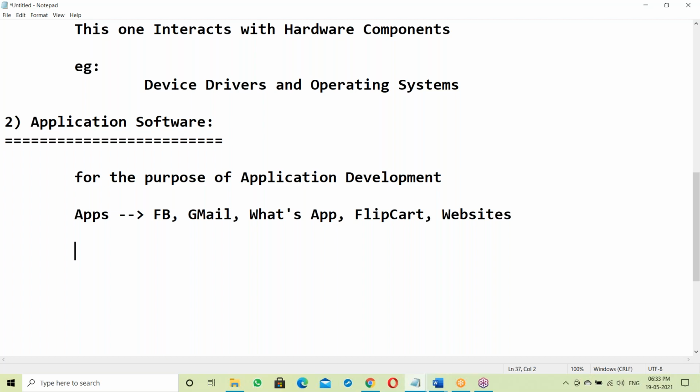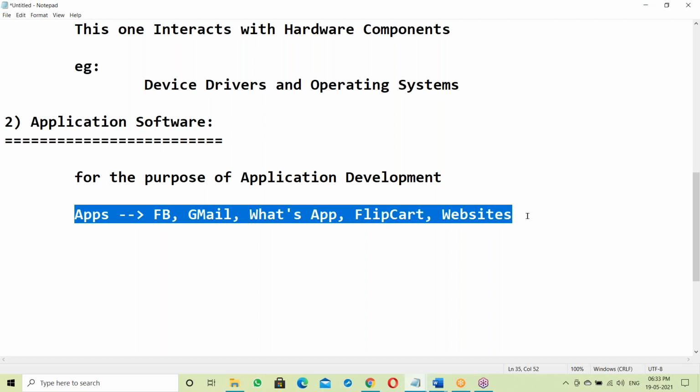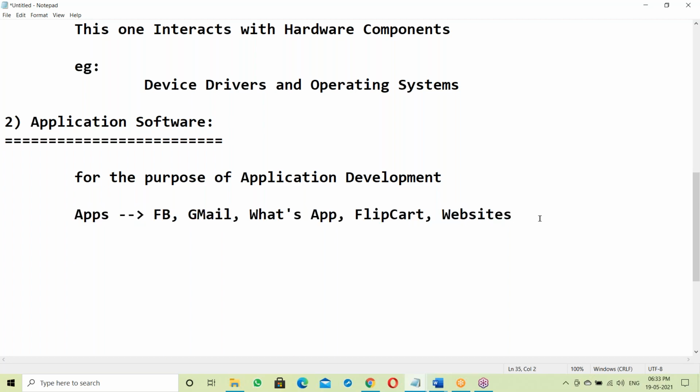In our day-to-day life, we're using many applications like Zomato, Flipkart, these various kinds of applications every day, right? How to develop these applications? To develop these kinds of applications, we need some software. Those are called application softwares.